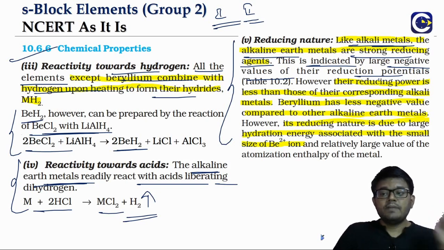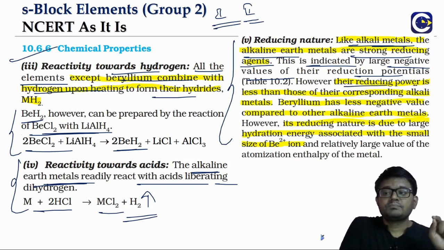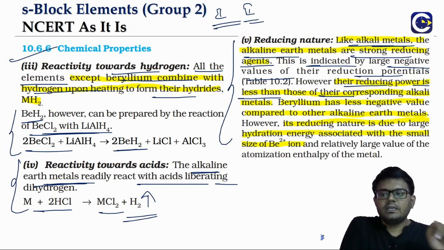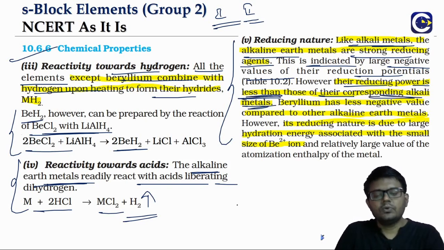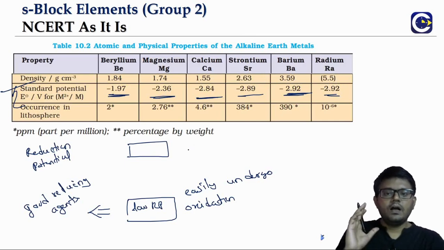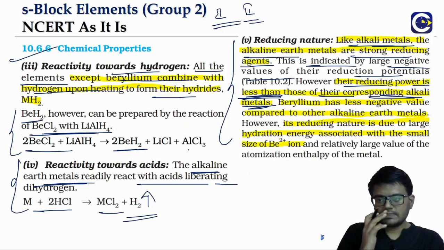But when we look at the reducing power, the reducing power of the alkali metals is higher than the second group. So in a way what we can say is the reducing power of the alkaline earth metals is less than that of the alkali metals. If you look at the values in the first group, those values will be considerably higher. So the reducing power of alkali metals is more than the reducing power of the alkaline earth metals.